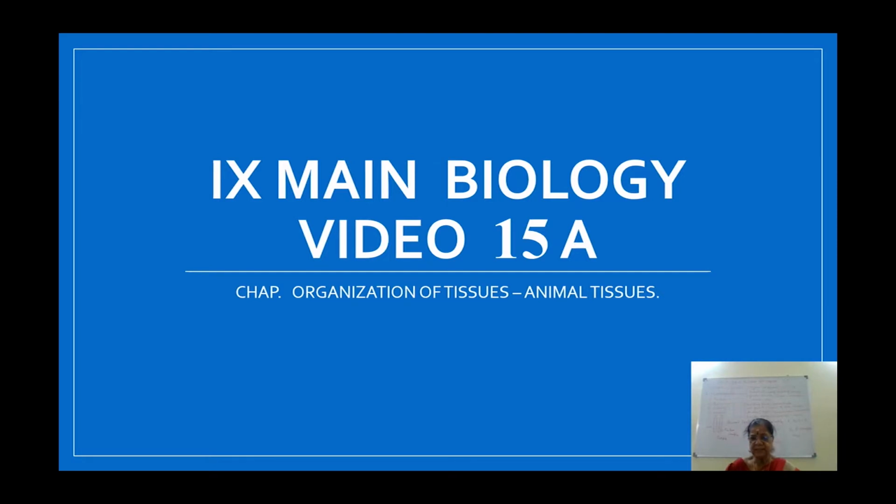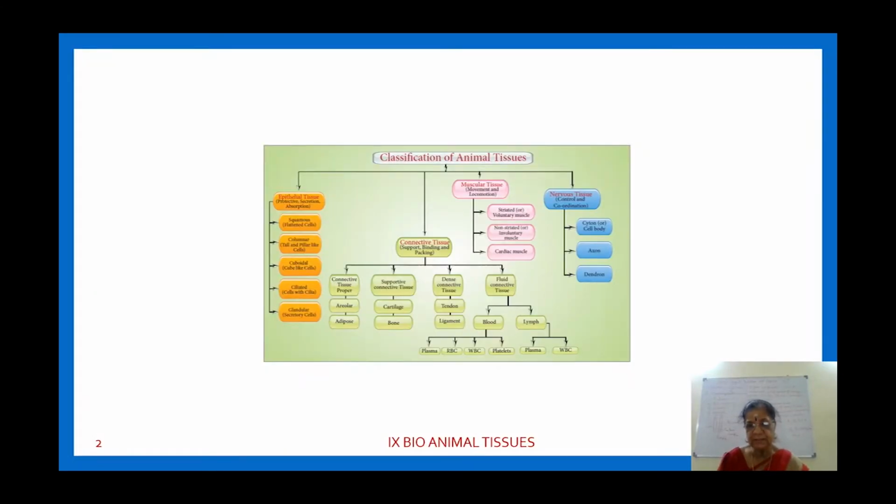Question answers wise: multiple choice, match the following, one word, we are going to discuss now. So the topic is organization of tissues, the animal tissues portion. I hope you remember this. Here is a flow chart that we have learned already, classification of animal tissues. What are the categories? Epithelial tissues, connective tissues, muscle tissue and nervous tissue.